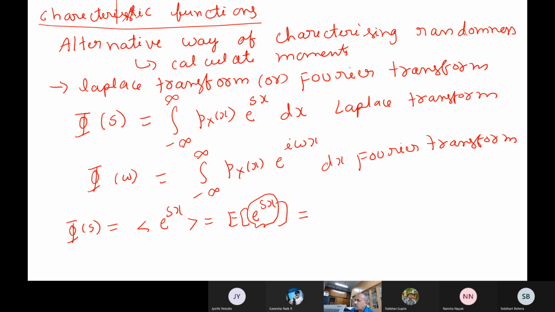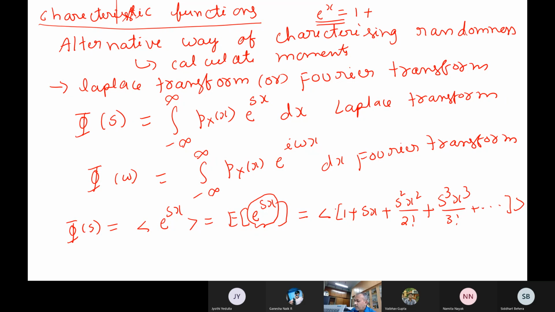In mathematics you would have studied it in terms of polynomials: 1 plus x plus x square by 2 factorial, and so on. So expanding, e to the power of sx is 1 plus sx plus s square x square by 2 factorial plus s cube x cube by 3 factorial, like that.